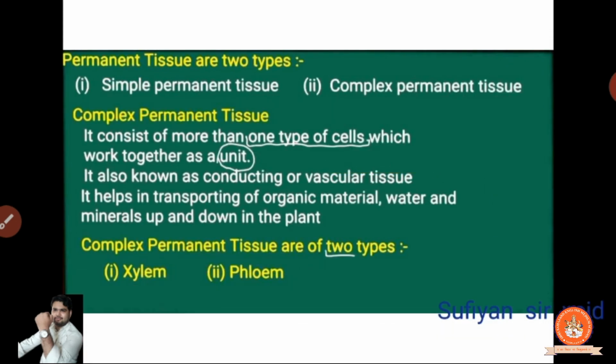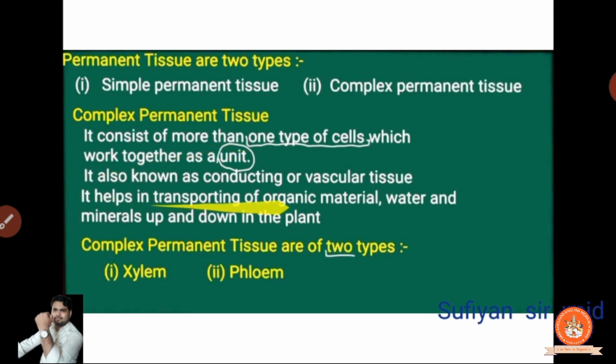Now, complex permanent tissues. Okay. So what is complex permanent tissue? It consists of more than one type of cell which work together as a unit. Now what? It consists of more than one type of cell, एक से भी ज़्यादा सेल से मिलके बनता है, and work together.